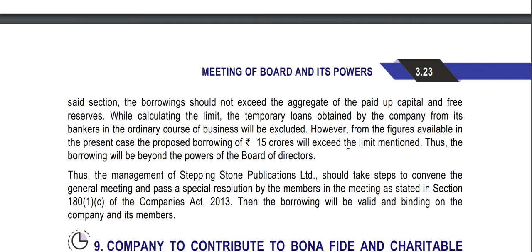However, from the figures available in the present case, the proposed borrowing of rupees 15 crores will exceed the limit mentioned. Thus, the borrowing will be beyond the power of the board of directors. Thus, the management of Stepping Stones Publications Limited should take steps to convene the general meeting and pass a special resolution by the members as stated in section 180 subsection 1 clause C of the Companies Act 2013. Then the borrowing will be valid and binding on the company and its members.